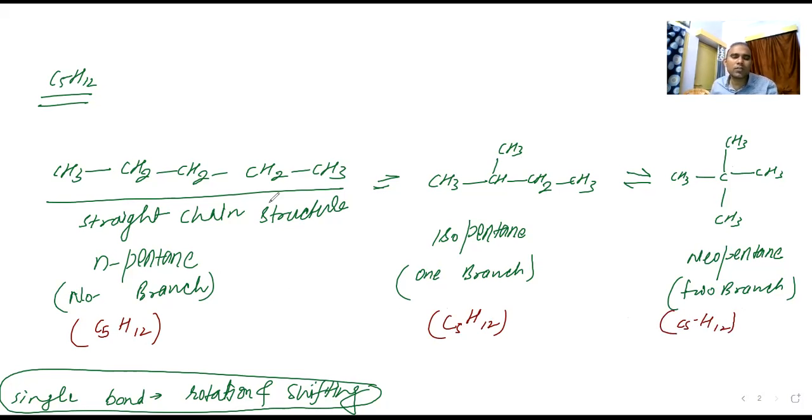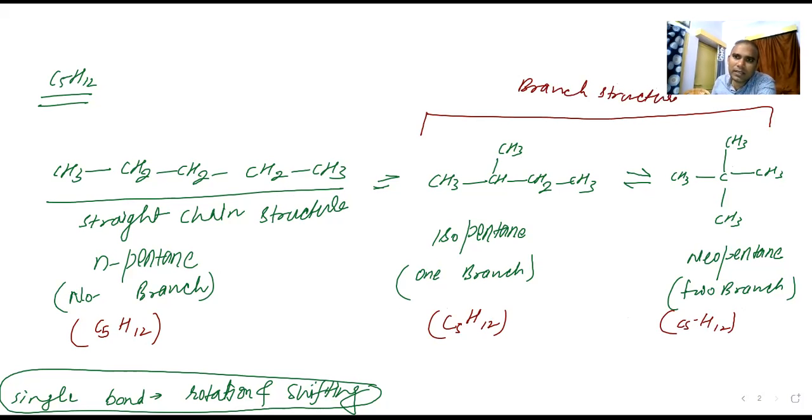So what you are finding here, these are the branch structure. Yes or no? That is having the branch structure. And what is this one? The unbranched structure. This is the non-branch structure. So what is the difference?